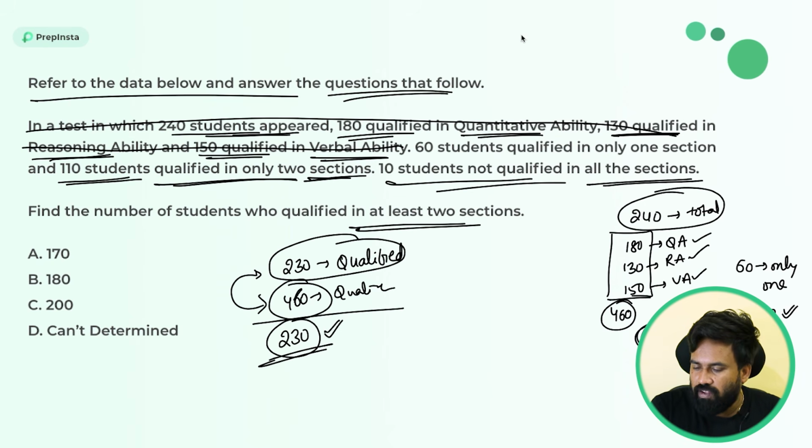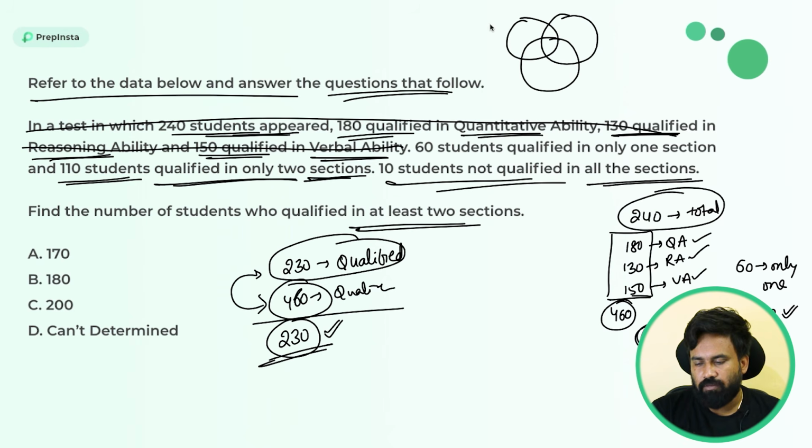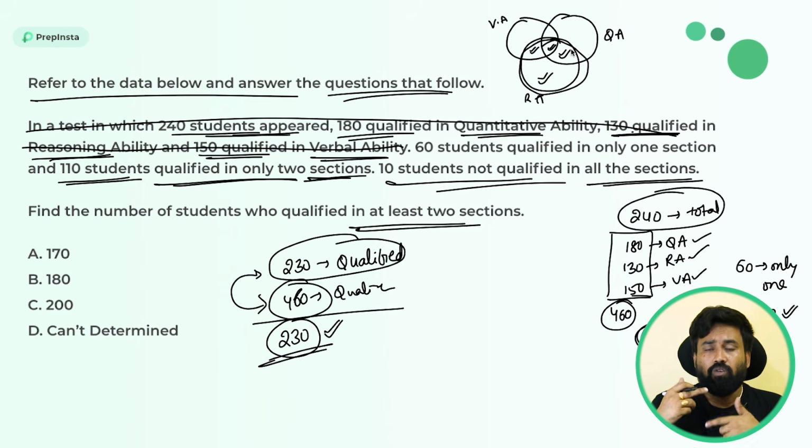I will show you in a visual way so that you can understand it simply. For example, this is verbal ability, and this is reasoning ability, and this is the quantitative aptitude. They are saying 130 people qualified in reasoning ability. So reasoning ability is this section. These people are called reasoning ability qualified. This section also, this section and this section. So all the people we are counting either one time extra or two times extra. So where did the extra 230 people come from?